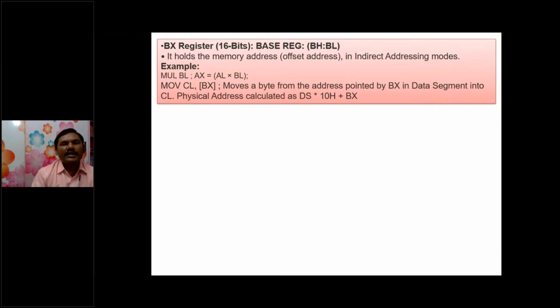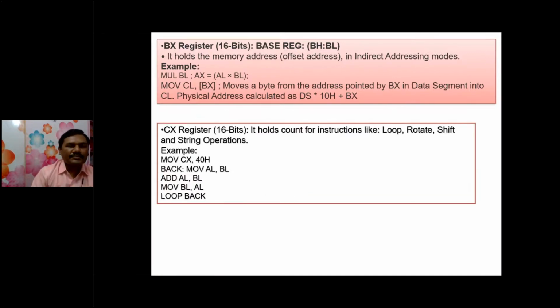This address may be an 8-bit address or a 16-bit address. 8-bit addresses can be represented by BL and BH, whereas a 16-bit address can be stored in the BX register. For example, MOV CL, [BX]. This bracket indicates an address location. If we don't have the bracket, this register can hold the data values. Address means it is related to our memory.